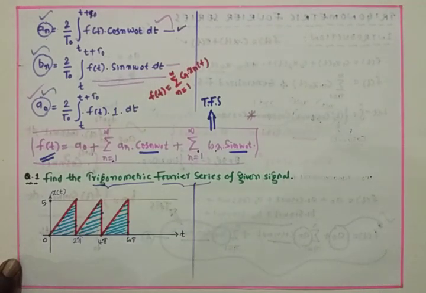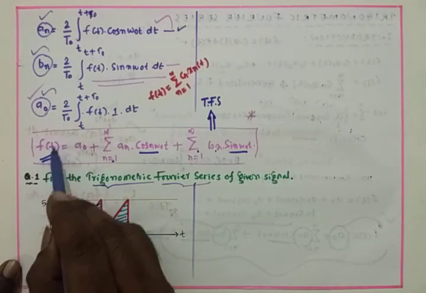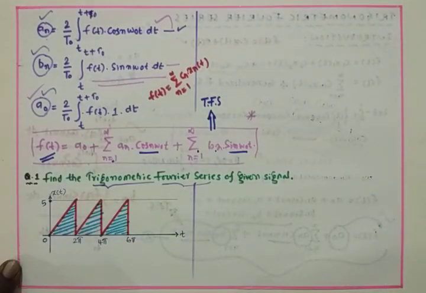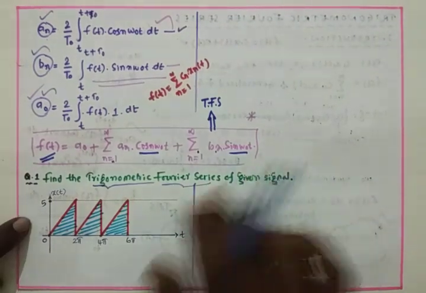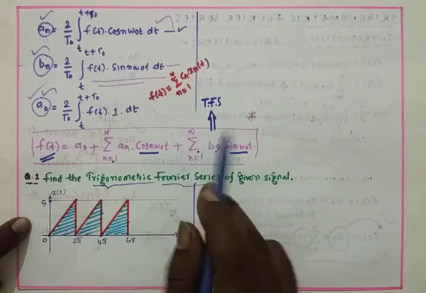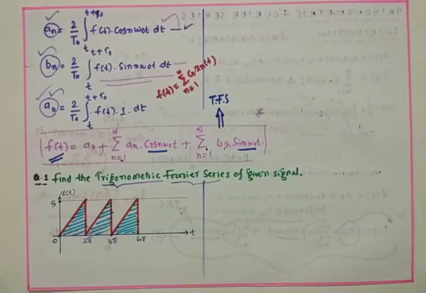Then what do we require? We require the Fourier series of f of t. So first, we have to calculate a naught, an and bn. A naught, an and bn we have to find out.